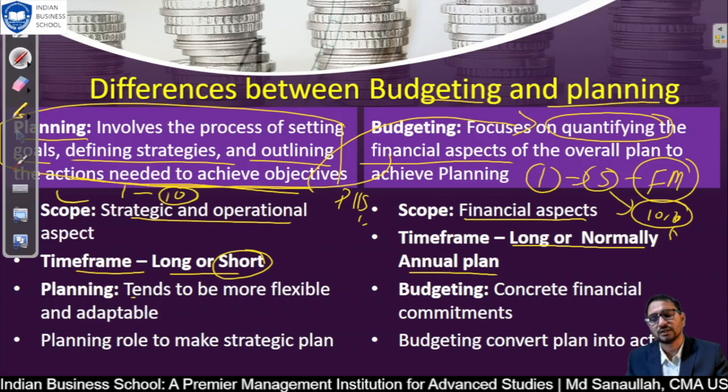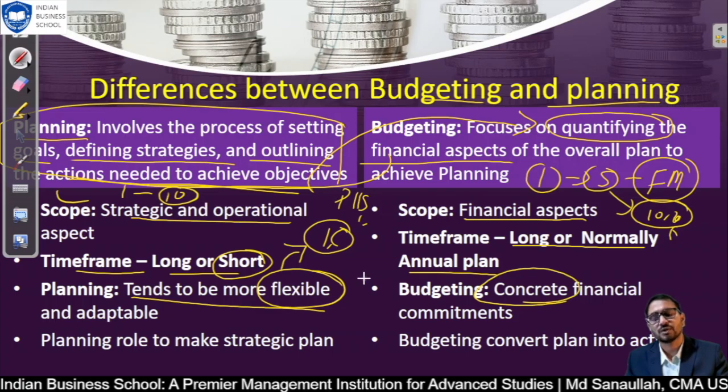Planning tends to be more flexible. It should have the capability and capacity to change based on environment and circumstances. And budgeting is concrete, because if you do not set your target, then how will you verify your variance based on target? That is why it is supposed to be concrete. With regard to financial commitment, if you are not concrete, then you will not be able to create a financial model or a professional provisional income statement, balance sheet, etc., because you have to stick to a particular point. Based on that only can we create all the back end calculation.